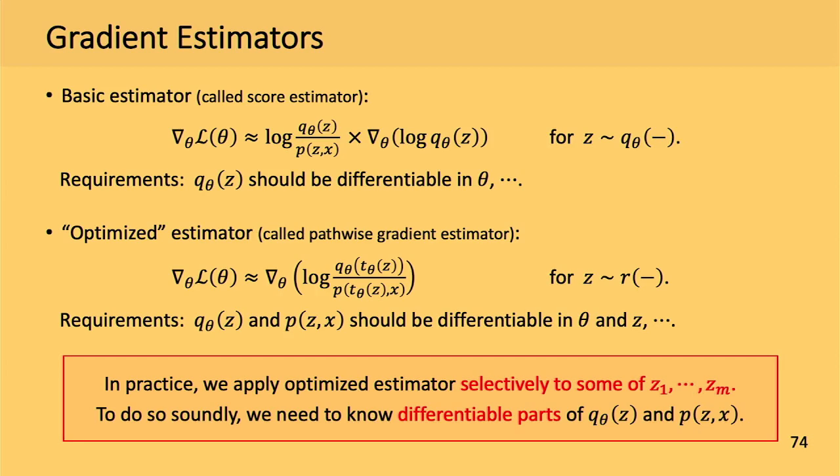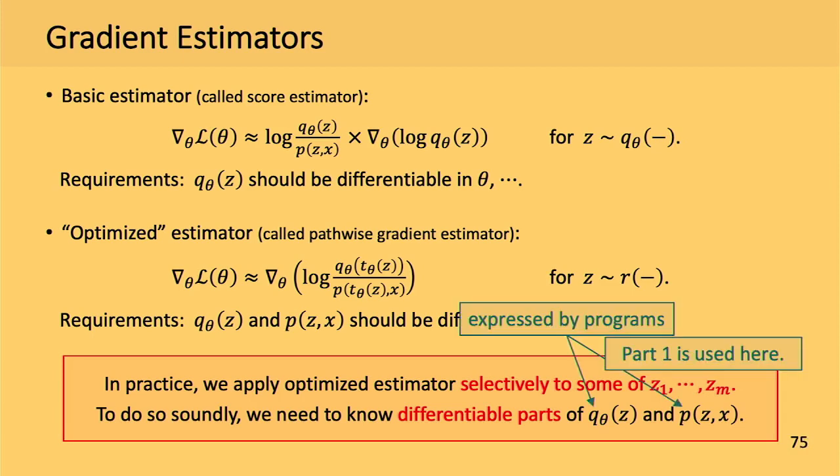In order to do so soundly, we need to know which parts of the density functions are differentiable. These density functions are usually expressed by programs, so we need to be able to find out the differentiability of a program. So here is the part where the part one comes in.